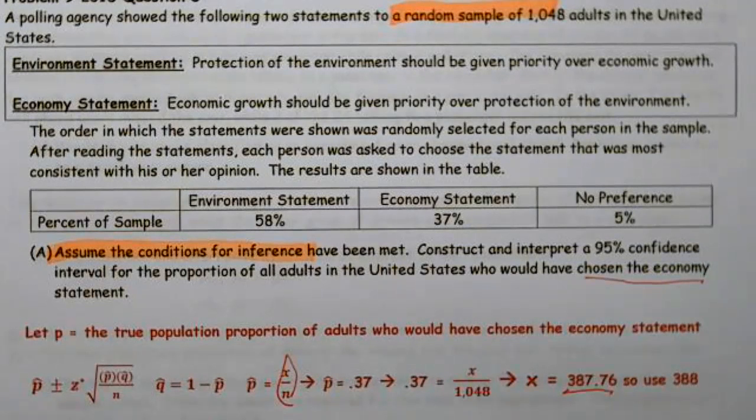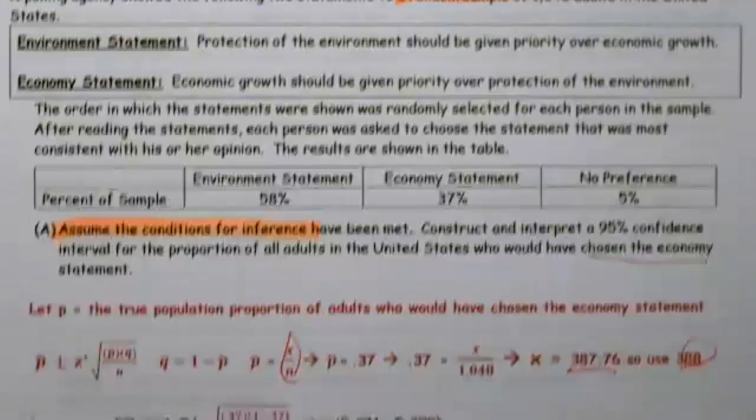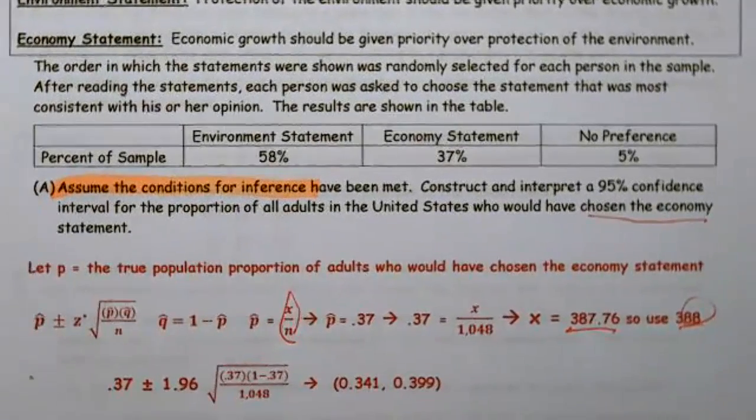This is really, really critical. In these cases, when you're working with proportion, x and n must be whole numbers. I highly recommend at this point that you round to the nearest value, just the way you were taught back in elementary school. So in this case, I'd round to 388. If you truncated, that's going to be fine too, but overall, we'd be happier if you didn't. So I rounded up because that is what I learned in elementary school.